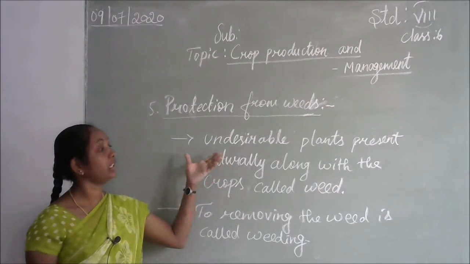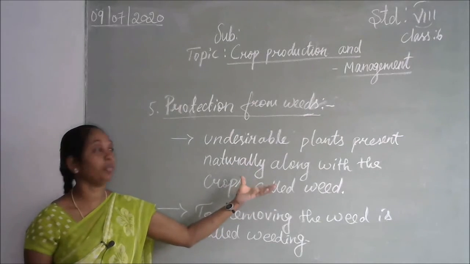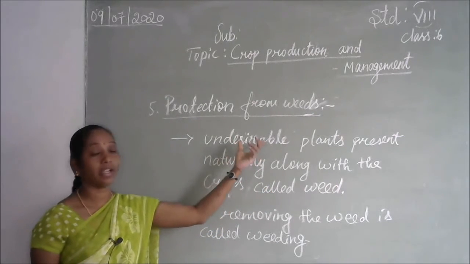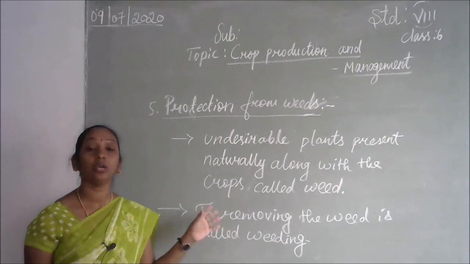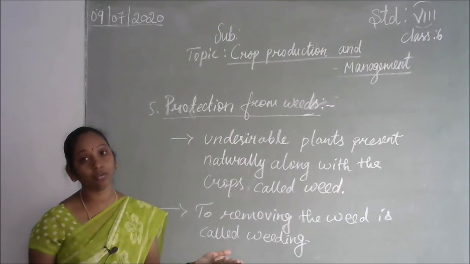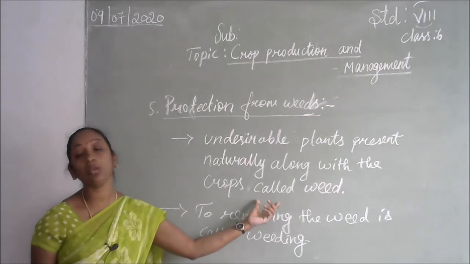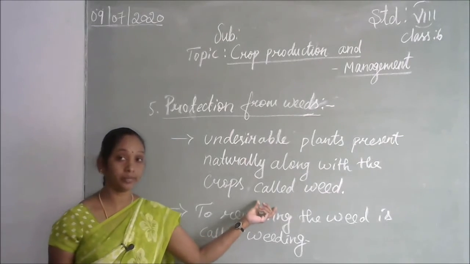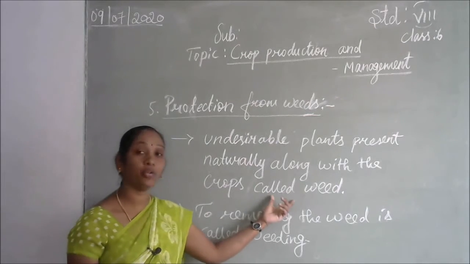Naturally, along with the crops, some unwanted plants grow, and that is called undesirable plants. Undesirable plants that grow naturally along with the crops are called weeds. Why do we have to remove them? Can we let them grow? No, that is not correct, because weeds absorb more water and nutrition that we apply for the crops. So we have to remove them.